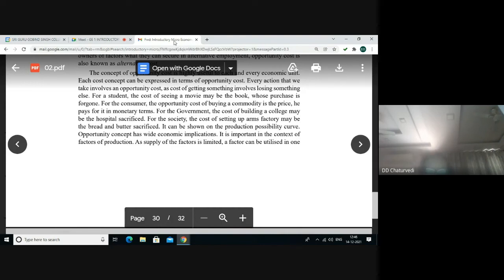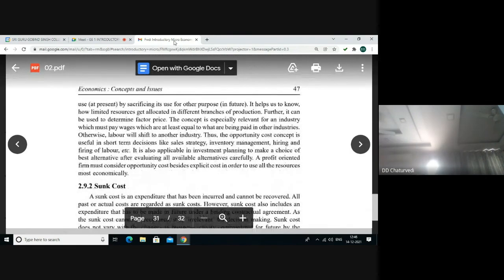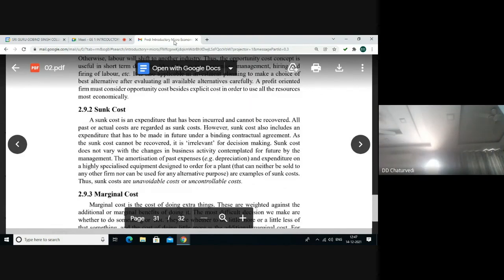Opportunity cost concept has wide economic implications as can be seen through the production possibility curve also. Since supply of the factors is limited, a factor can be utilized in the present use by sacrificing its use for other purpose or for future. Opportunity cost concept is useful in short-term decisions like sales strategy, inventory management, hiring and firing of labor, and so on and so forth. So a profit-oriented firm must consider opportunity cost besides explicit cost, where expenses are actually being paid to the outside parties.